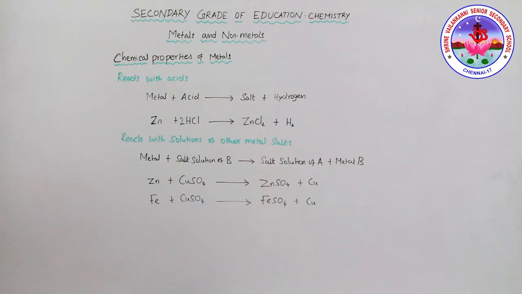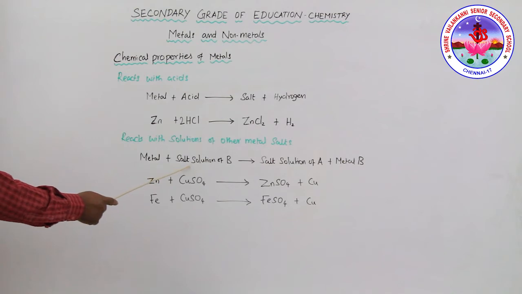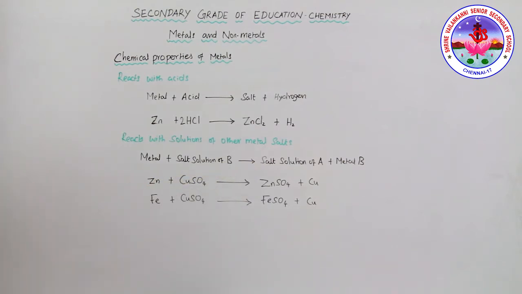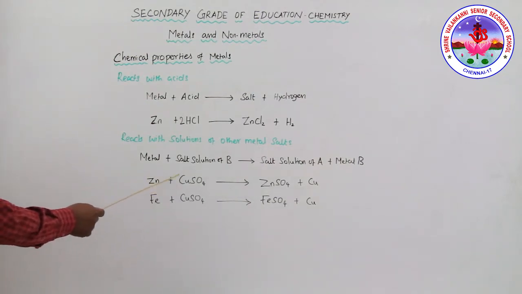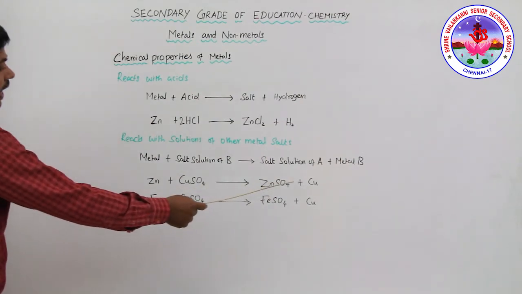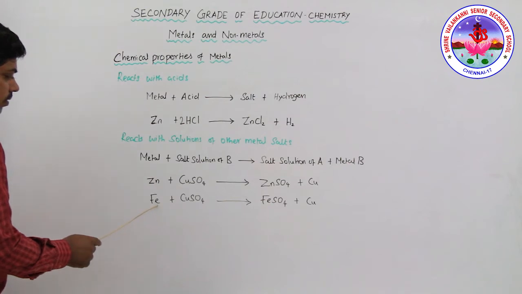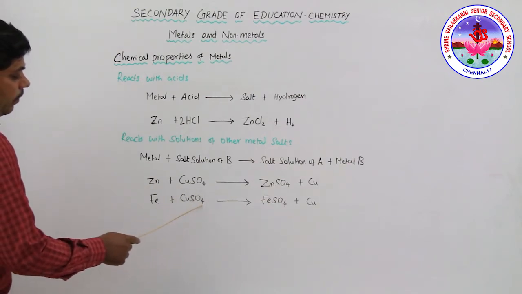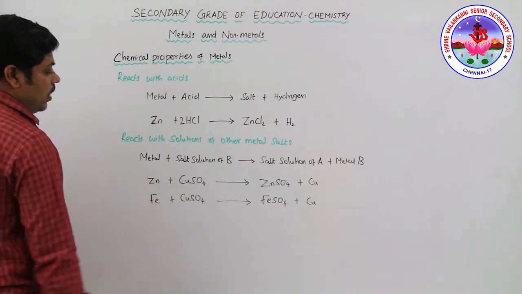But magnesium and manganese react with very dilute nitric acid to evolve hydrogen gas. Okay, see, next is the reaction with the solution of other metal salts. Usually metal A reacts with the salt solution of B to give the salt solution of A and metal B. The example is zinc reacts with copper sulfate to produce zinc sulfate and copper. Similarly, iron reacts with copper sulfate to form iron sulfate and copper.